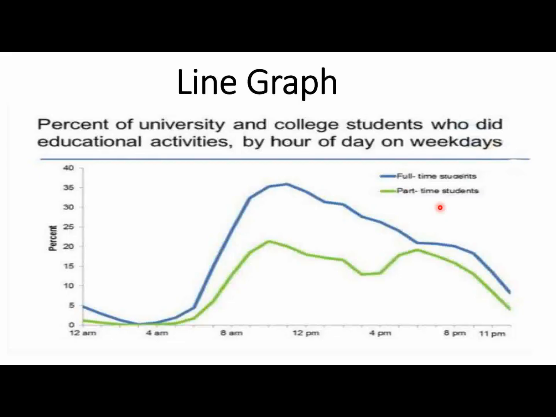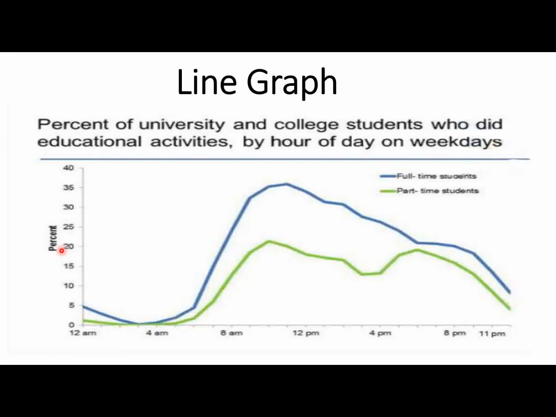Initially it presents data regarding time period, meaning the time period is from 12 a.m. to 11 p.m., or you can also mention initially it presents data regarding educational activity by hour of the day on weekdays. Next point, additionally it compares time period from 12 a.m. to 11 p.m. and the percentage.